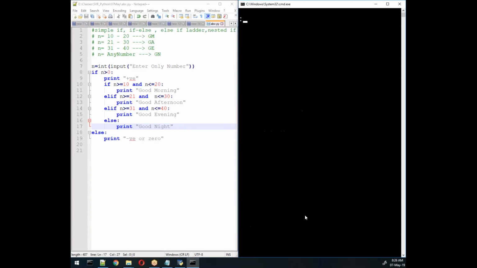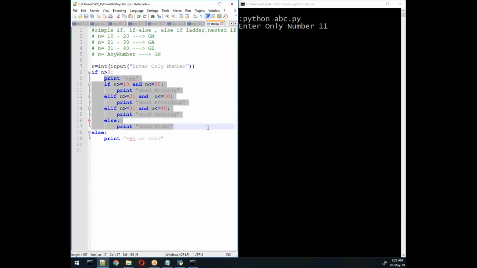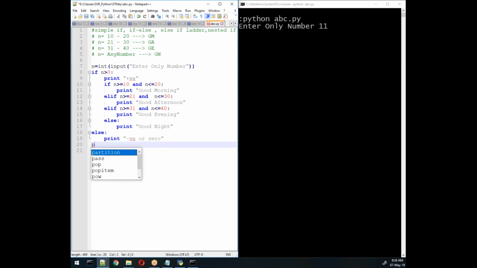So let me try this example. Now I write 11. Is 11 positive or negative? First of all, it will check this condition: n is greater than 0. Yes, it is correct, so it goes into this block, and from here it will select the values and display the first line, number 9. And this is 11, so it will satisfy this condition. If this condition is satisfied, it jumps directly to the end. Here I'll write bye.